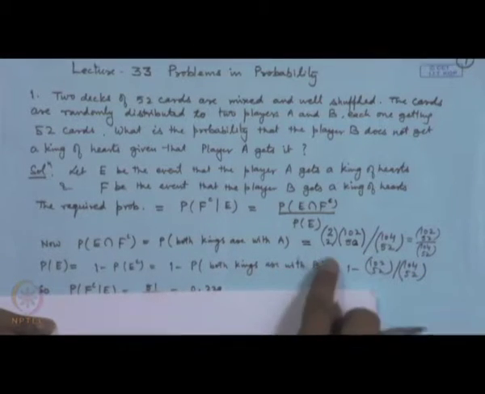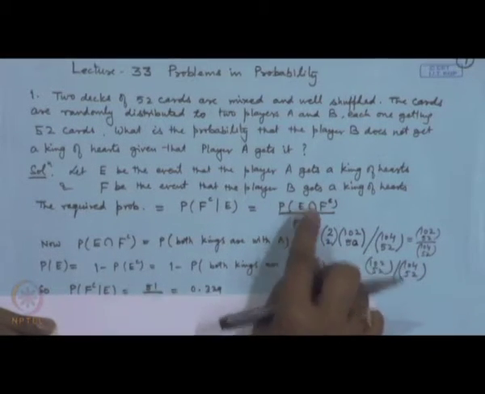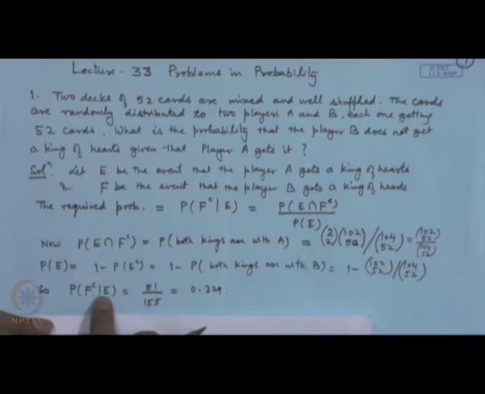So, substitute both of these terms in this formula. We get the probability of F complement given E as, after simplification, 51 divided by 155, which is 0.329, or you can say approximately 0.33. That means, there is a 33%, or you can say 1/3, chance that player B does not get a king of hearts, given that A gets it. Let us look at another problem.